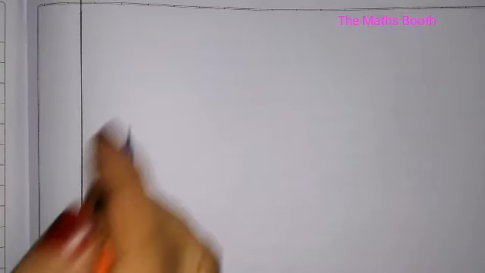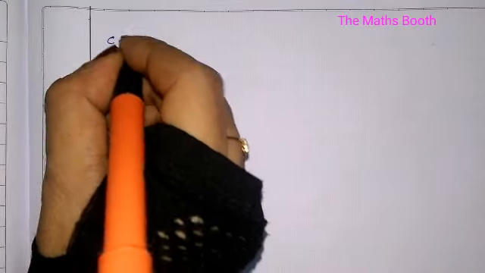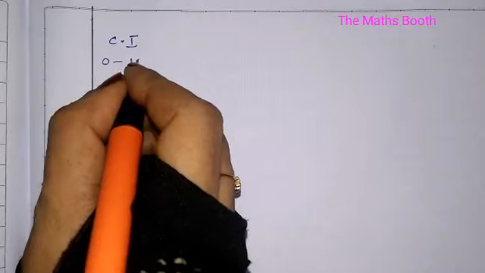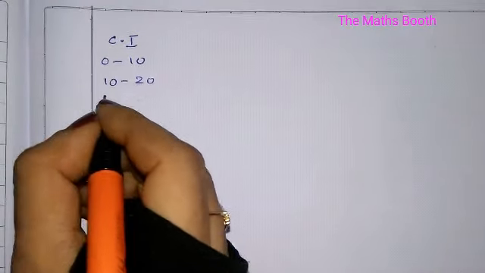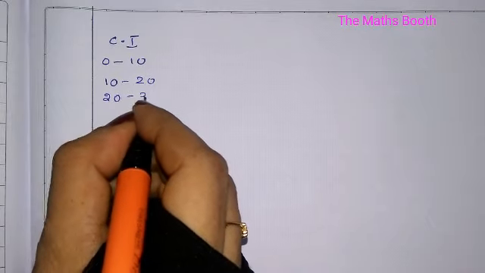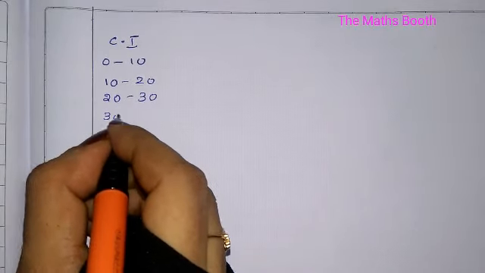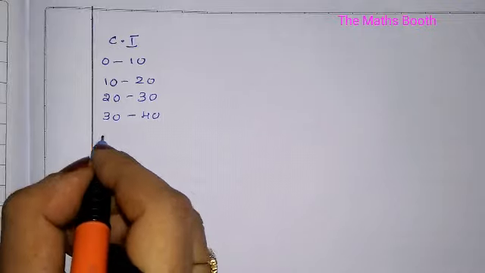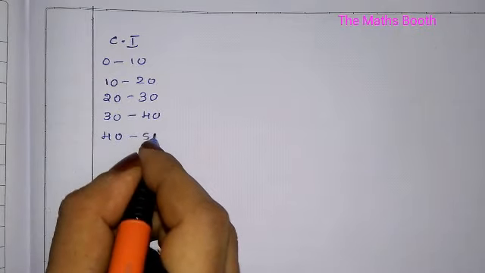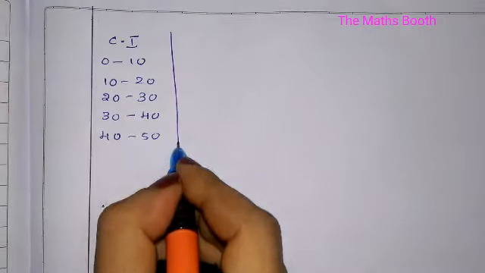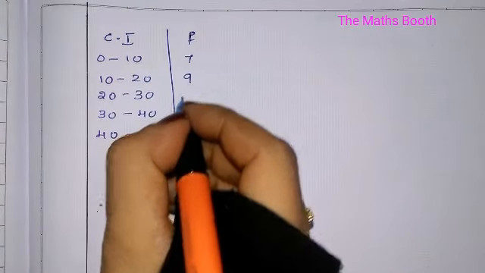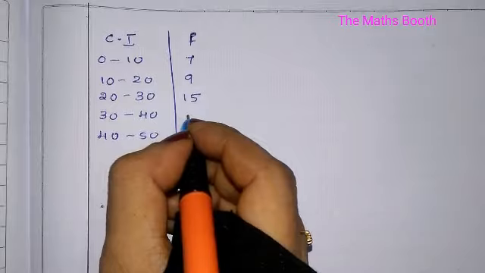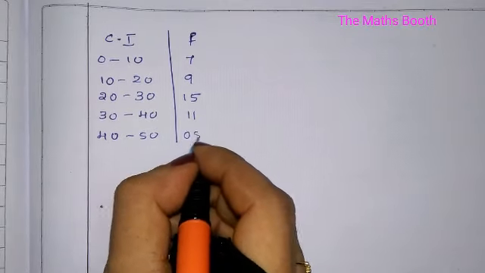Class interval is given: 0 to 10, 10 to 20, 20 to 30, 30 to 40, 40 to 50, and the frequency is given: 7, 9, 15, 11, 8.